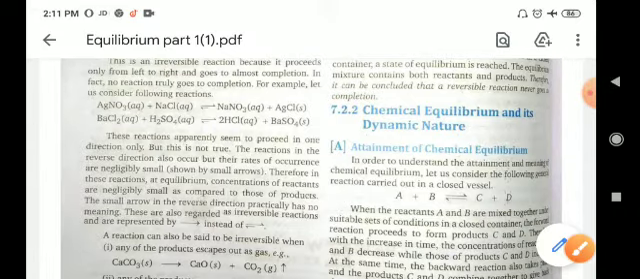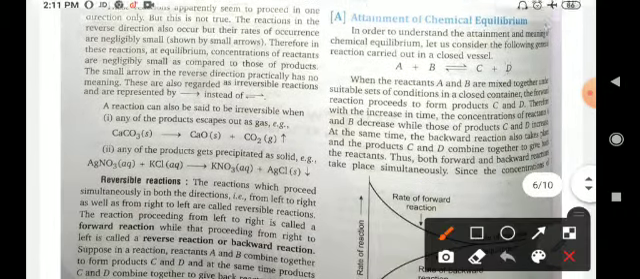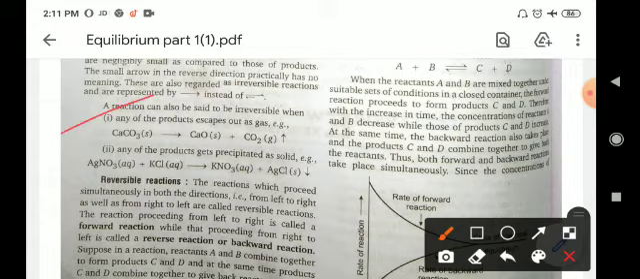There are other examples of irreversible reactions given here. You can see that calcium carbonate decomposes to give calcium oxide and carbon dioxide. It is a type of irreversible reaction. It is another example. Now come to reversible.